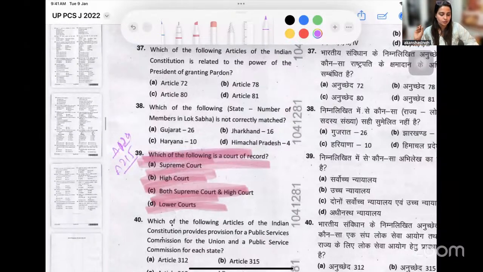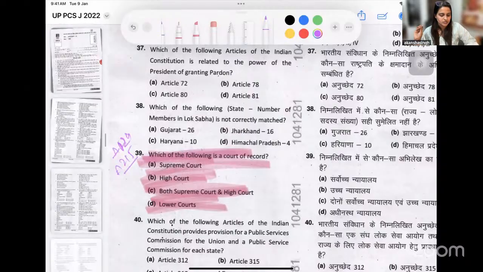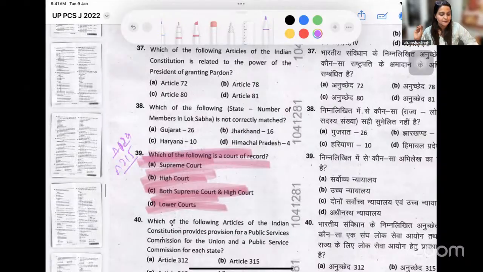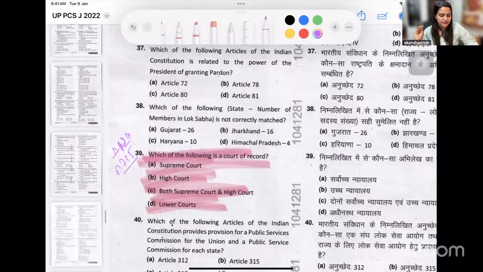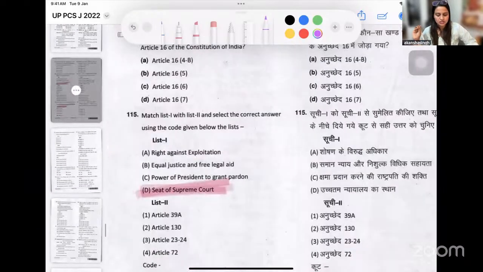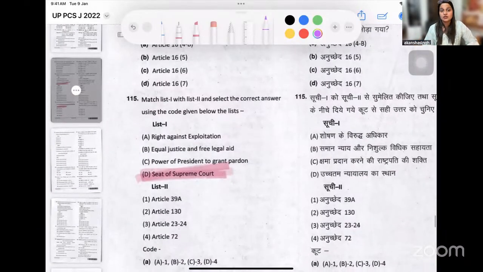I'll just show you the other questions that have been asked in the same exam. They have asked specifically about the advisory jurisdiction. They have asked about the review jurisdiction. They have asked about the seat of Supreme Court. So 129 says that it is a court of record, and 130 says that the seat of Supreme Court will be as decided in Article 130.